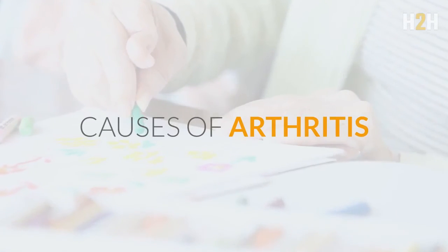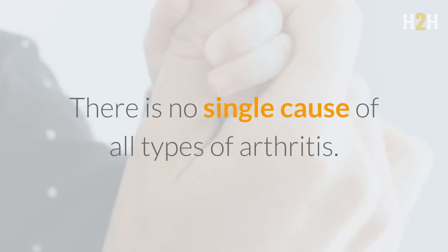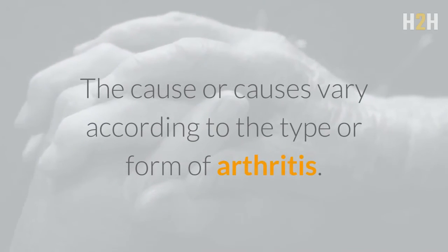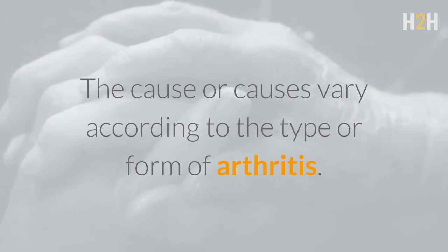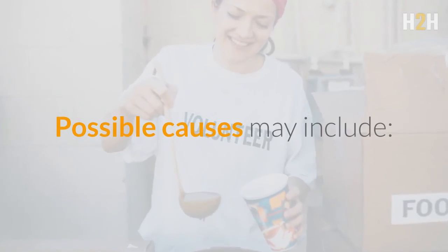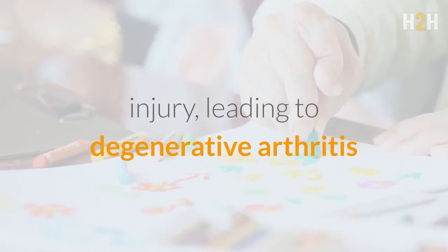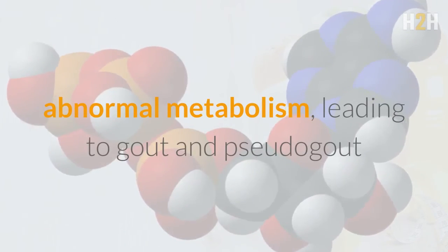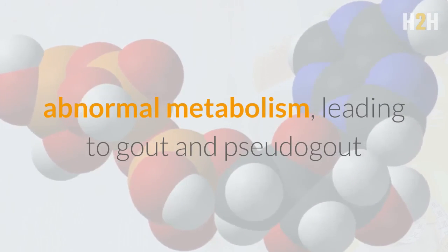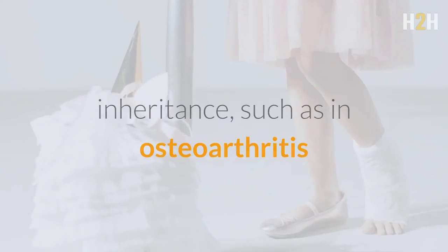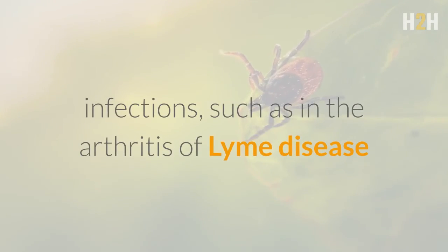Causes of arthritis. There is no single cause of all types of arthritis. The cause or causes vary according to the type or form of arthritis. Possible causes may include injury, leading to degenerative arthritis; abnormal metabolism, leading to gout and pseudo-gout; inheritance, such as in osteoarthritis; infections, such as in the arthritis of Lyme disease.